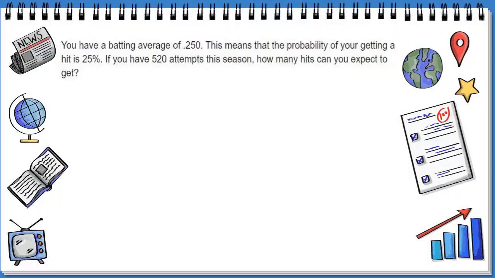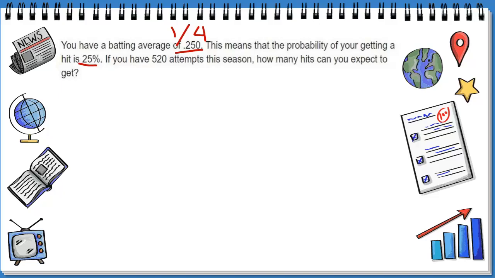I have a batting average of 25 hundredths. Really quick, 25 hundredths. They told me it was 25%. I know that's also 1 out of 4. This means that the probability of me getting a hit is 25%. I have 520 attempts this season. How many hits can I expect to get?